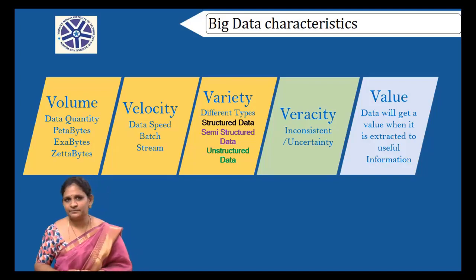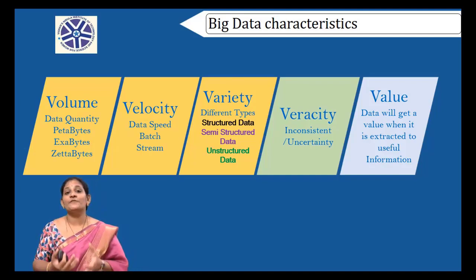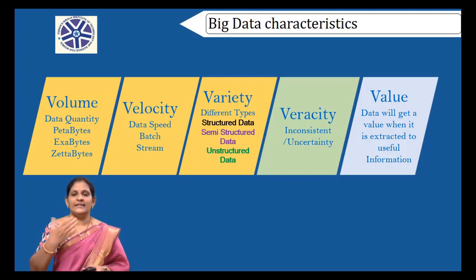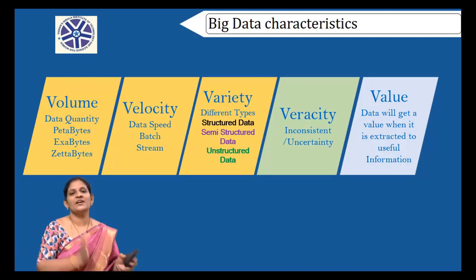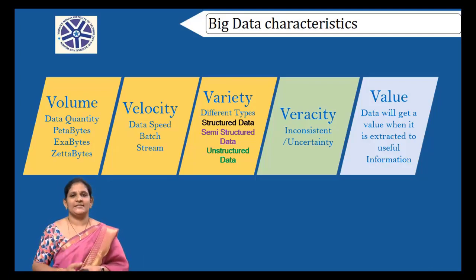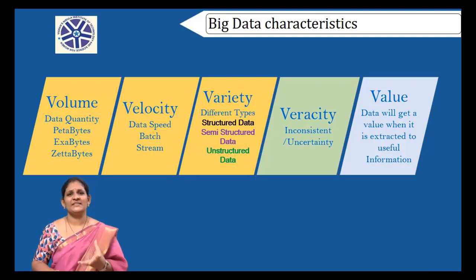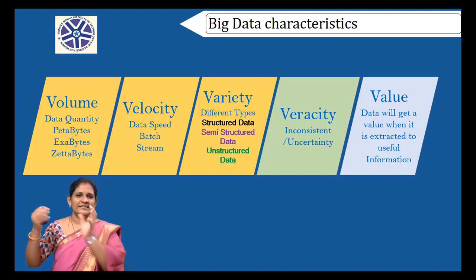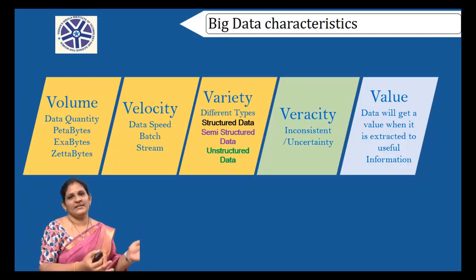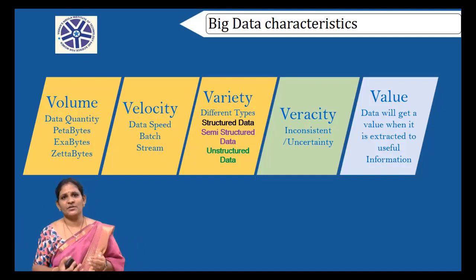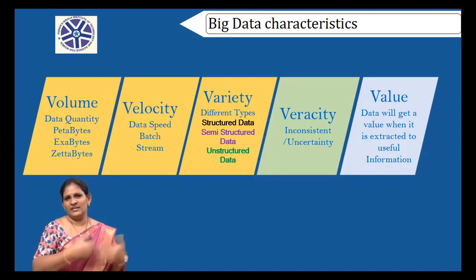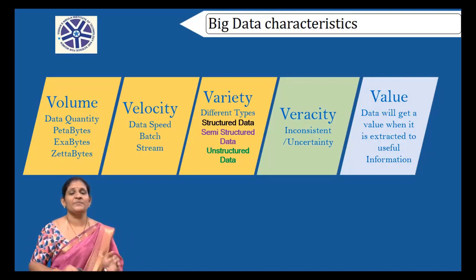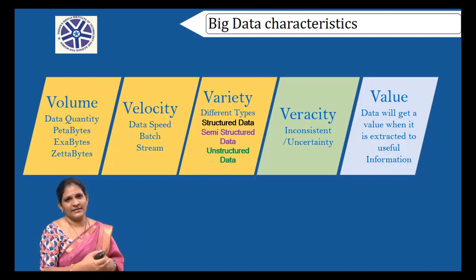Volume. Volume means quantity. Quantity of the data. How much it is. It is either zettabytes or petabytes or exabytes. It represents the quantity. Similarly, velocity. Velocity represents the speed. Either it is a batch data or streaming data. For example, if you take Facebook, it is a streaming data. It will be streaming all the time, right? It is not a batch. Streaming data as well as batch data. At a high speed, the data will be generated by satellites as well as by social networking sites.